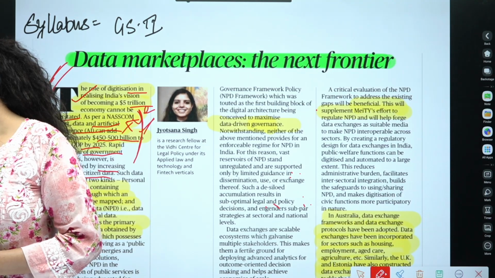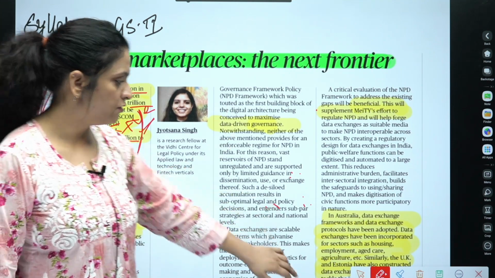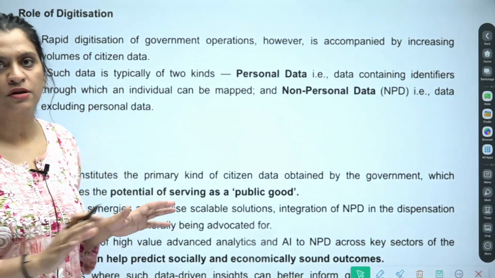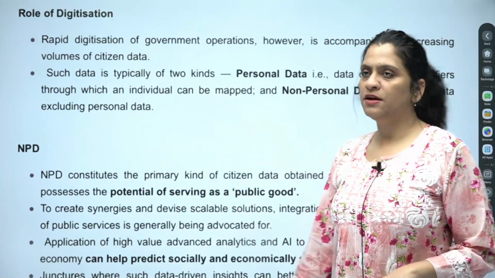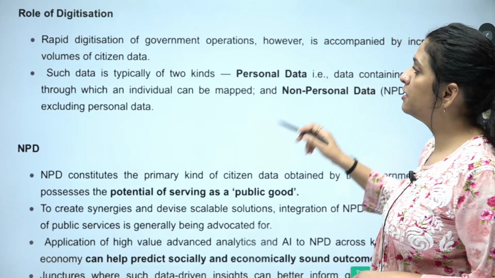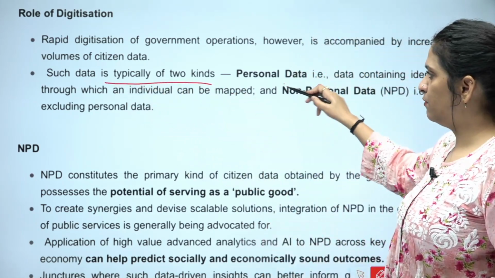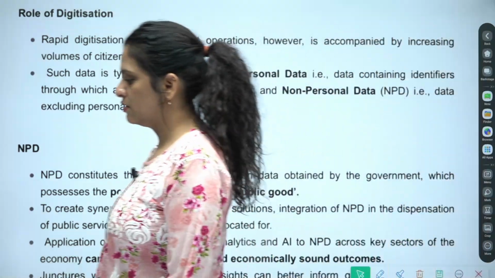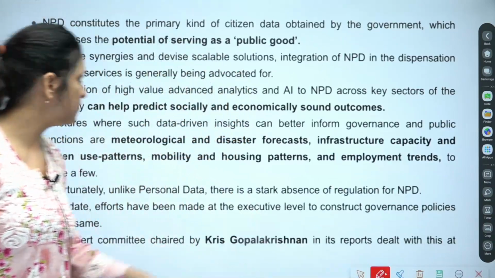So first, I have tried to deconstruct this information. Reading this would seem quite monotonous, so I have put it in deconstructed form based on the article itself. What is the role of digitization? Digitization of government operations is accompanied by an increasing volume of citizen data, as we saw. Such data is typically of two kinds, which we have already seen. So what is non-personal data and its uses? Questions are very probable from this area.